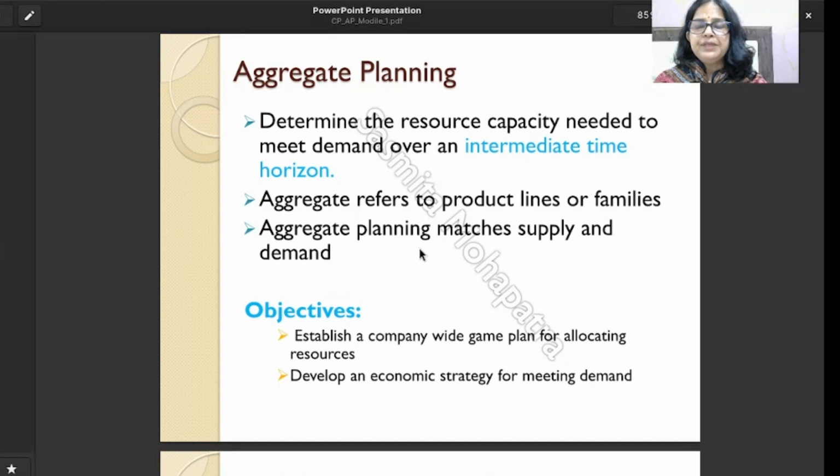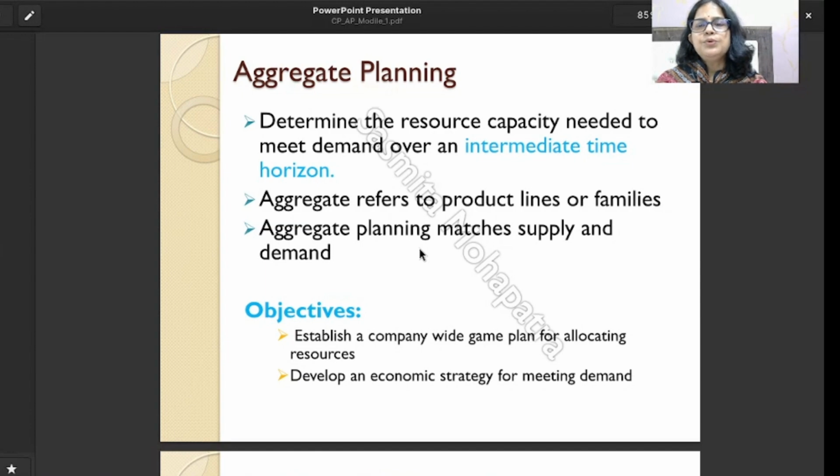You can take different product lines, with different sizes, different shapes, different numbers of items. When we calculate the total amount and plan in total, what is the aggregate number of products we are producing and what resources we need to produce that much product, it is called aggregate planning.